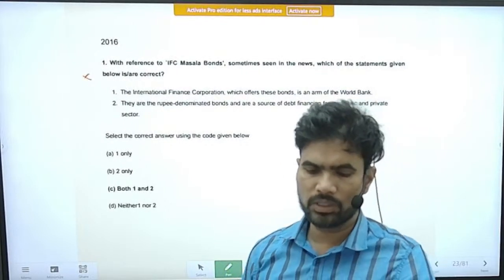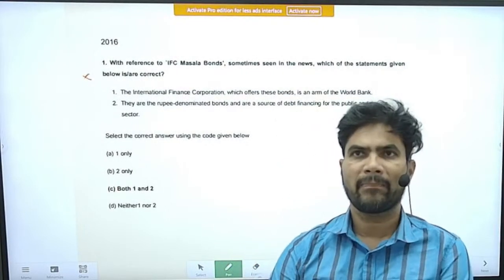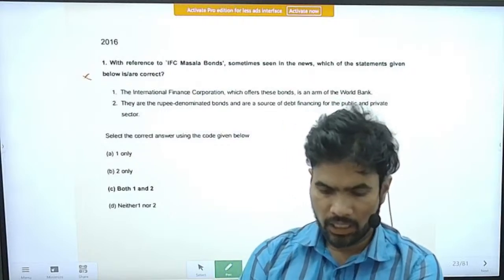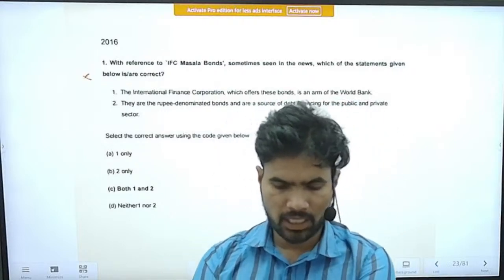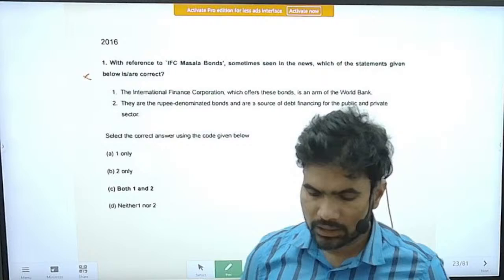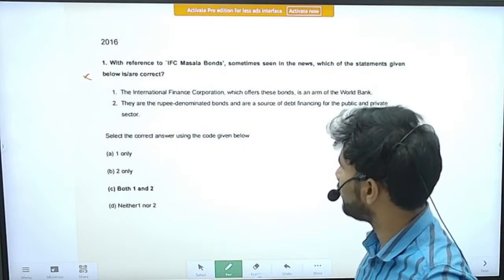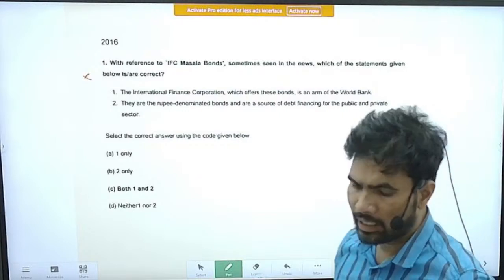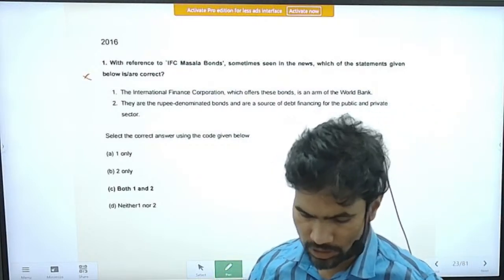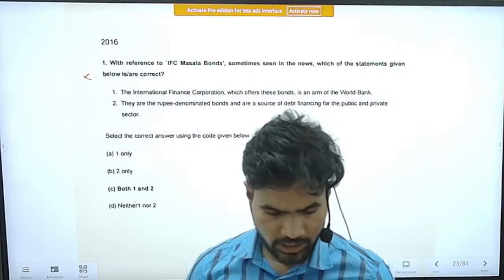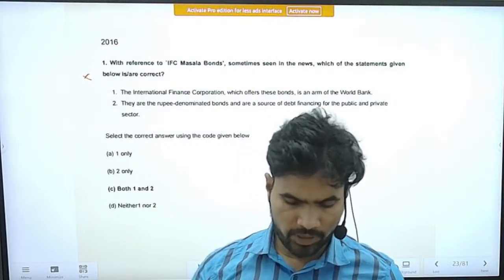Questions from 2016. Right. The question is, with reference to the IFC, Masala bonds, sometimes seen in the news, which of the statements given below is or are correct? Statement 1, the International Finance Corporation, which offers these bonds, is an arm of the World Bank. Yes.